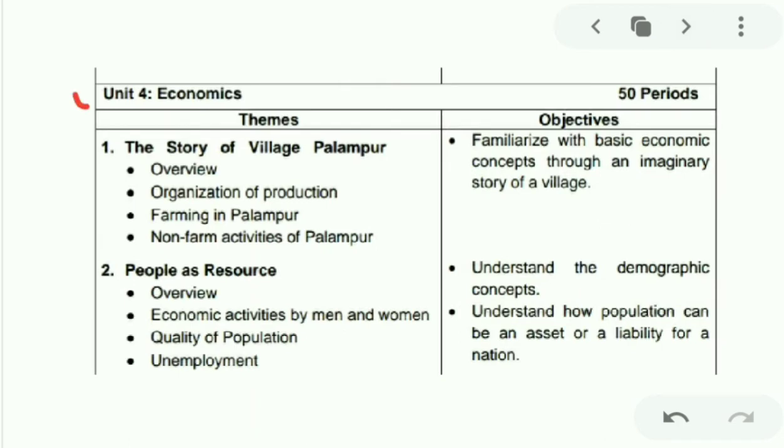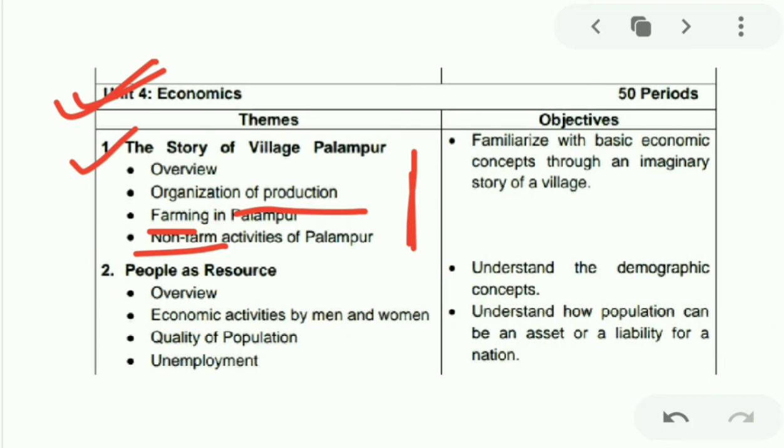Next is economics. What portions are available in economics? Let's see. The first one is the story of village Palampur. Here the overview is given. Organizing production, you will be studying farming and non-farming activities. The basic here is farming and non-farming activities.